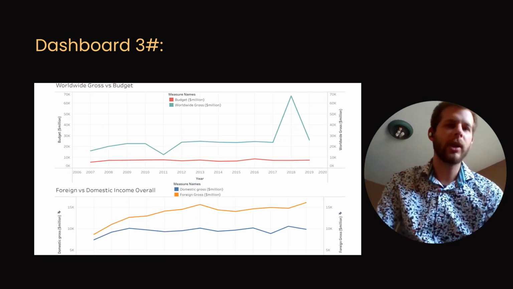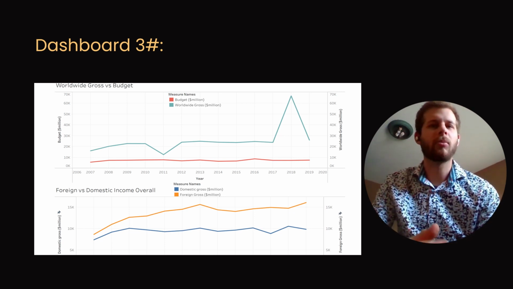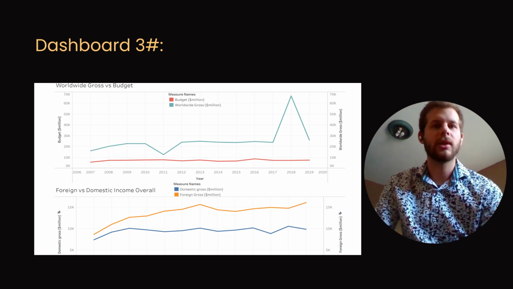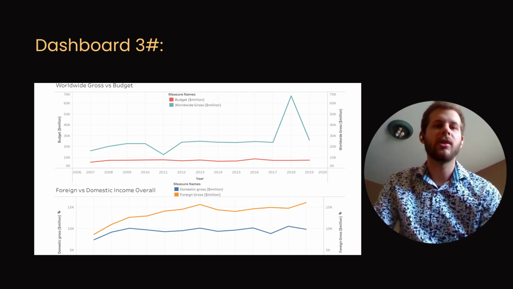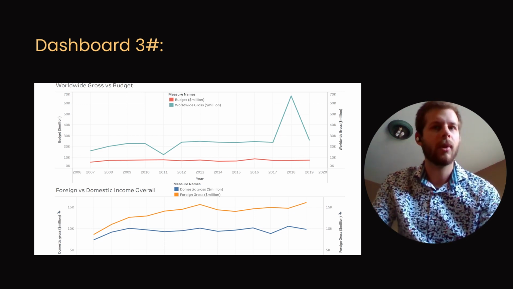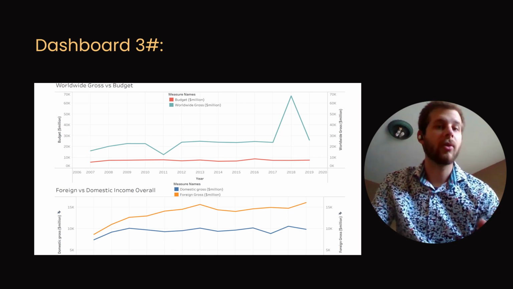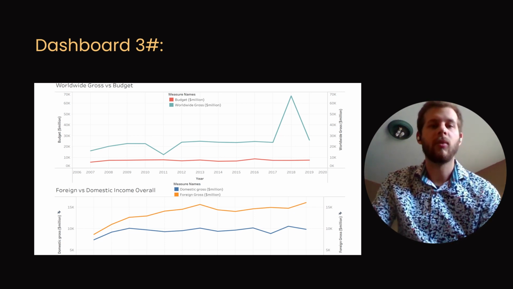In dashboard three, this was a fairly simple visualization, but a very important one, I think. On the top one you see the worldwide gross income through the years, and on the bottom the red line shows the budget. We see that the budget has remained the same through all the years. It's varied very little. But with the worldwide gross income, obviously we see a big jump in one of the years and a big decline in another.